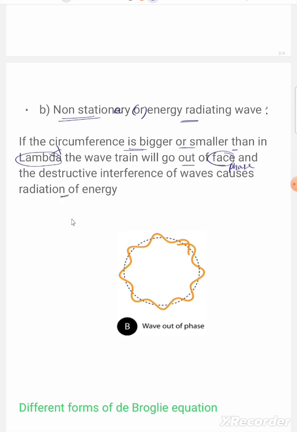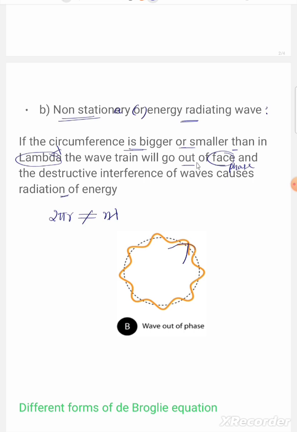When 2 pi r, the circumference, is not equal to n lambda, the wave is formed like this, and it is not a continuous wave in the form of a circular path.